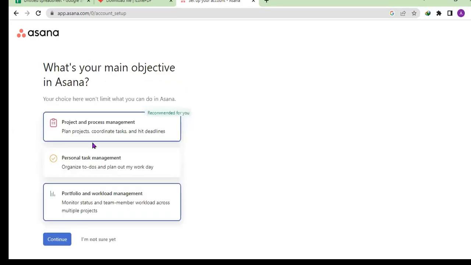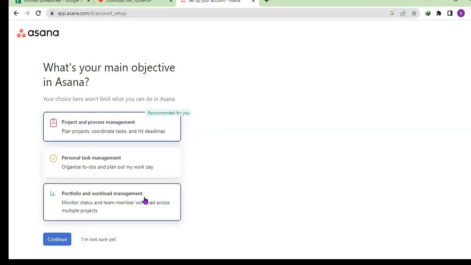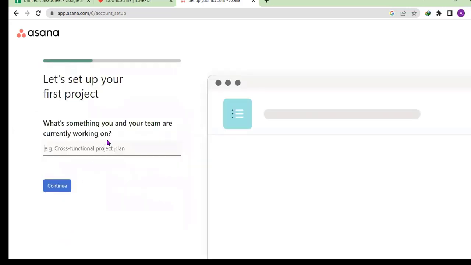Then continue. So, what is your main objective in Asana? Is it project and process management, or personal or service tasks, or portfolio workload management? So let's click on project and process management and continue. If you're not sure, click you're not sure. Let's set up your first project.